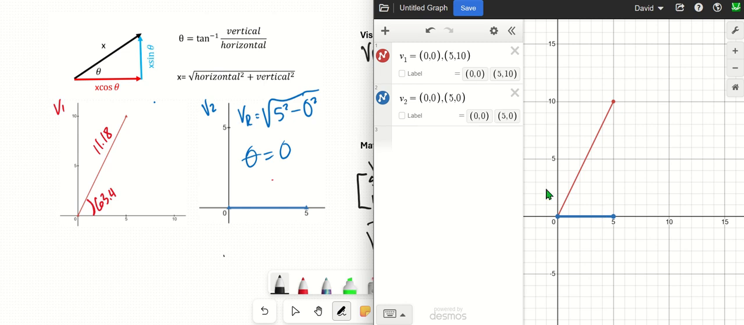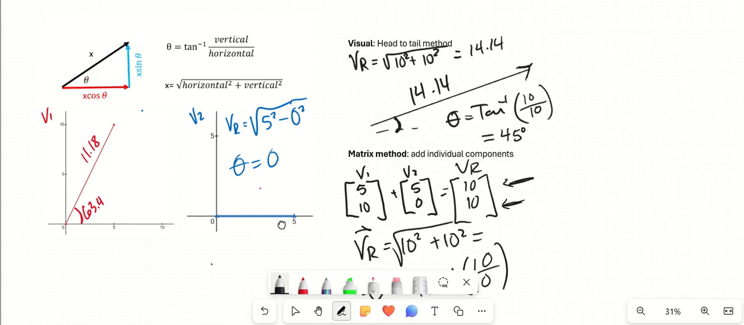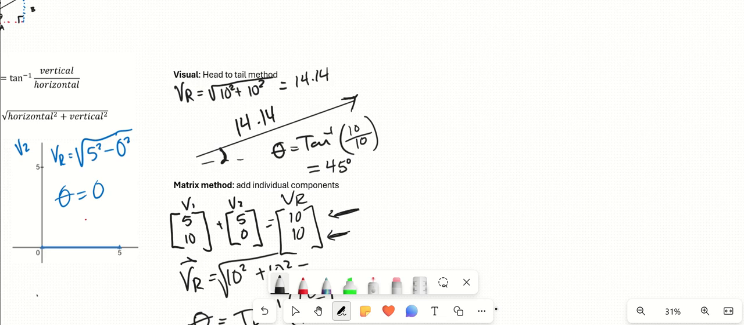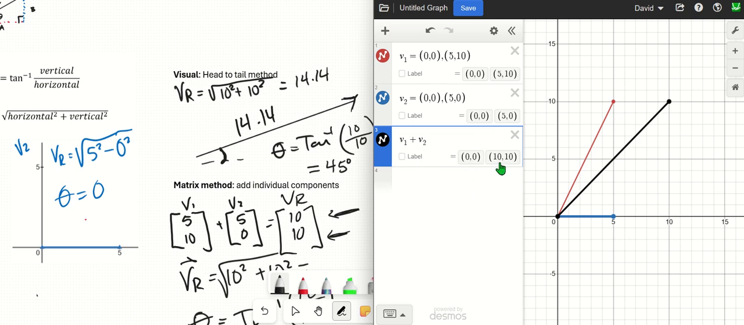Here's how easy it is to add vectors on Desmos. I just go v1 plus v2. There's my resulting vector. They even put it in black for me. If I look, when I did the head to tail method, it was going up and to the right. Now if I look at Desmos, up and to the right, I could even see what its values are. So my horizontal component for this resulting vector is 10, vertical of 10. That's exactly what we saw before.